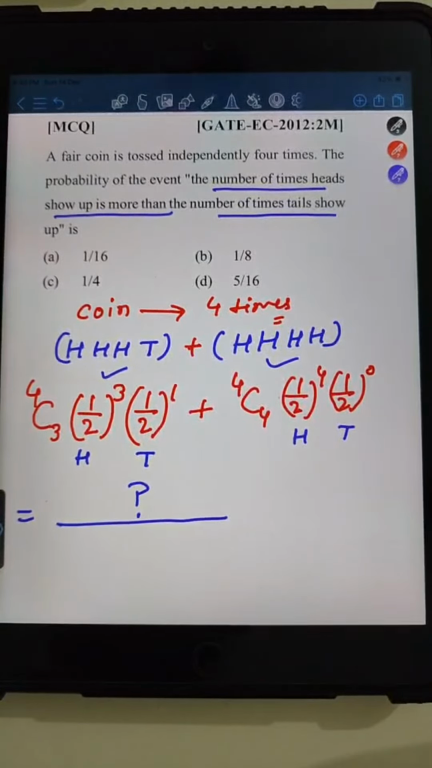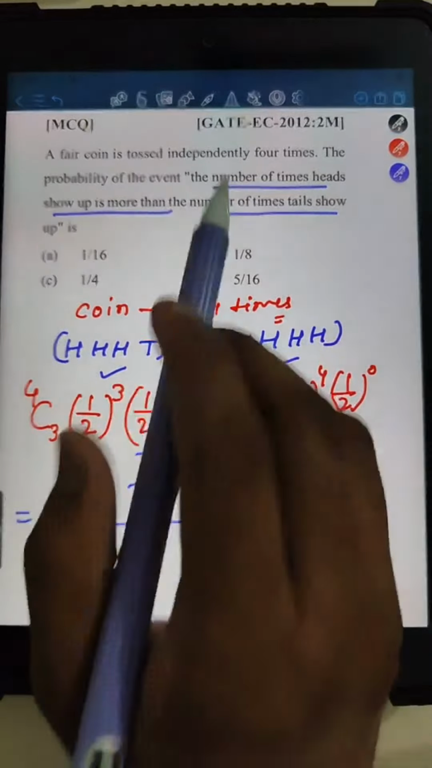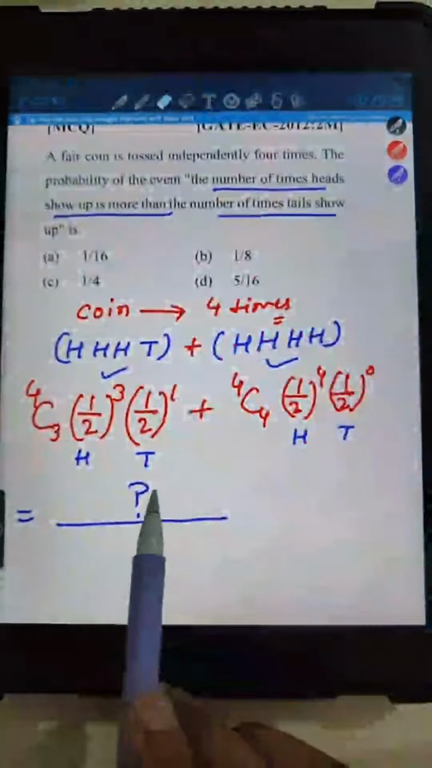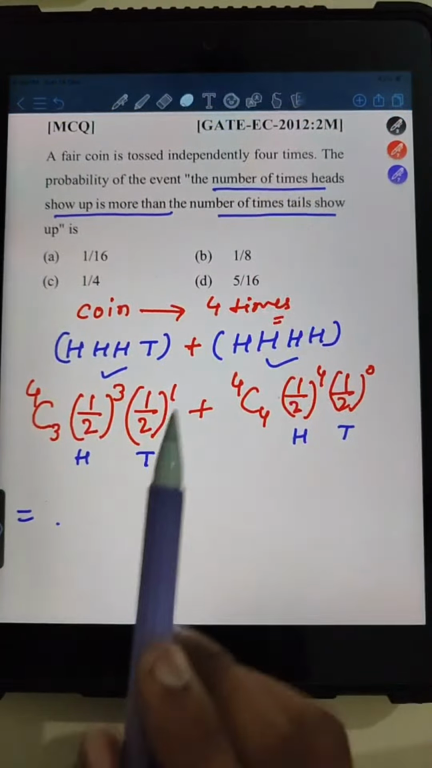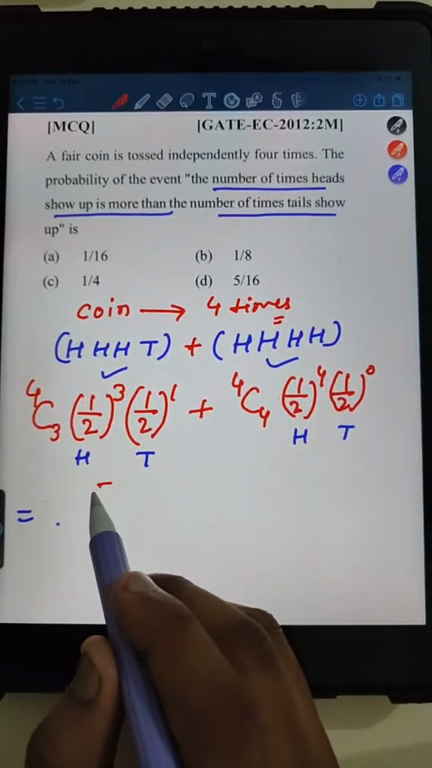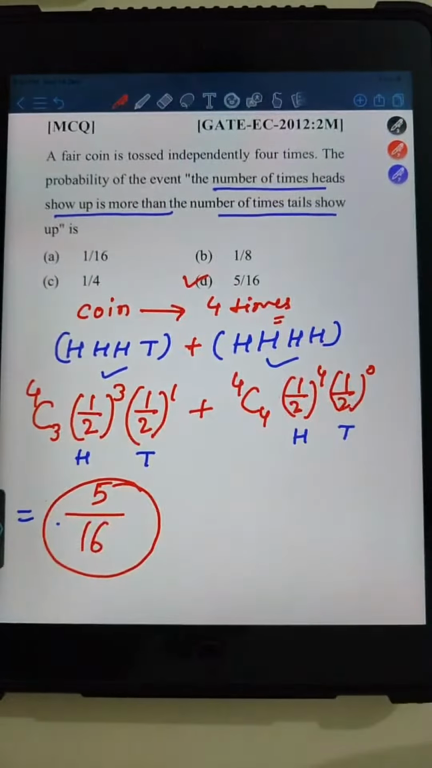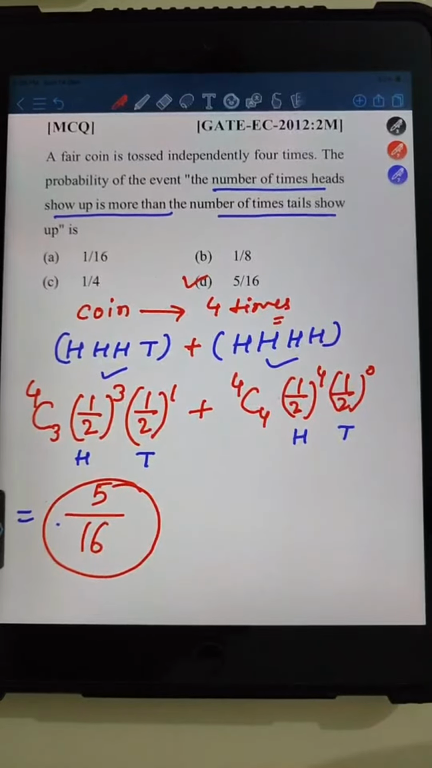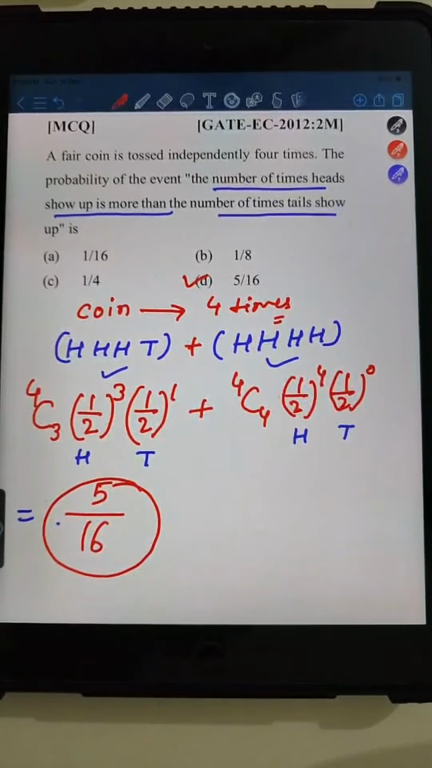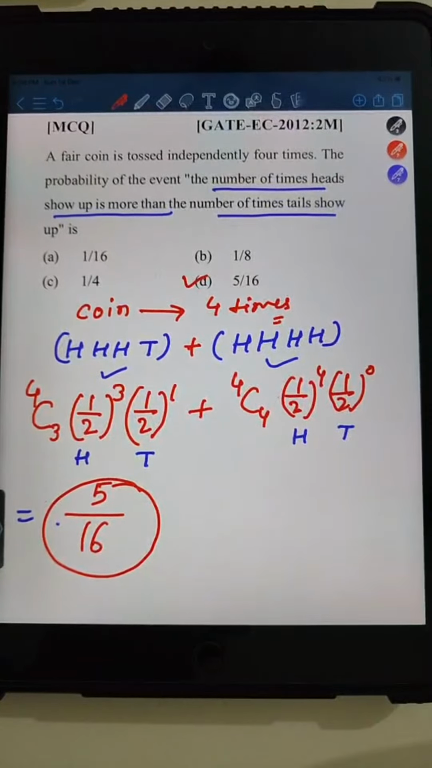Shubh is telling option D. Yes, Shubh, answer is option D. So are you getting 5 upon 16? Everyone is getting that? 5 upon 16? Option D, 5 upon 16. This is the correct answer. Anyone else who has got the correct answer? Let me know in the comment box. If anyone has any doubt, you can comment down.